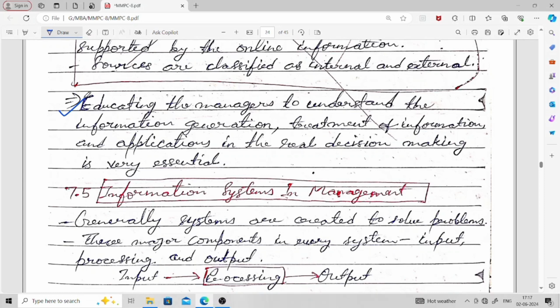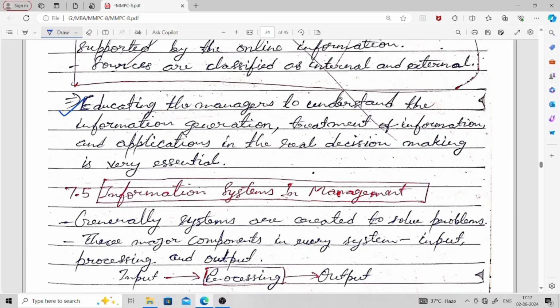So we need to educate those managers to understand the information generation and treatment of the information: how you can treat information in different situations, how you can process it, and then how to apply that information in real decision making. Because whatever information we get, we use for some kind of decision making. So we have to keep these things in our mind.